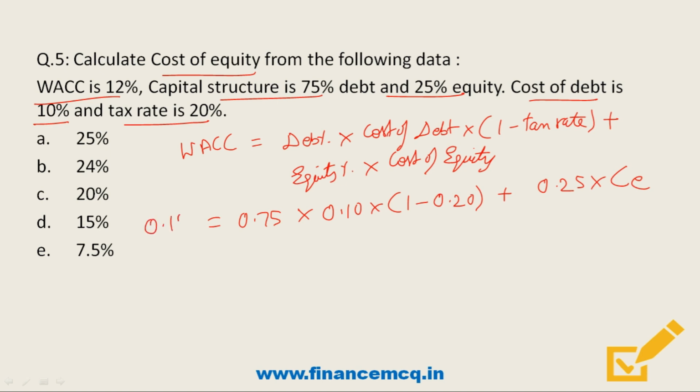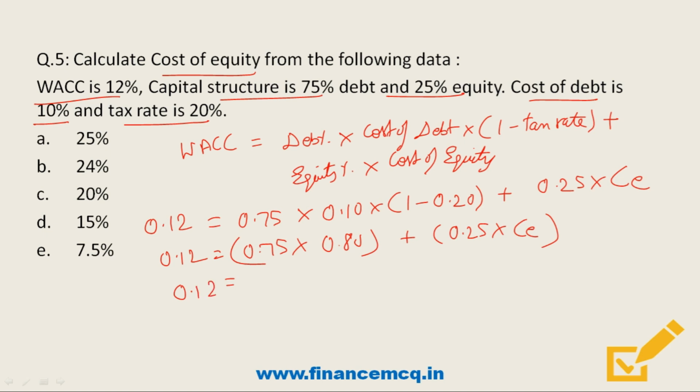and weighted average cost of capital is already given as 12%. So friends, if we solve this, this will be 0.75 into 0.80 plus 0.25 into cost of equity. So friend, this value will be 0.06 plus 0.25 into cost of equity.